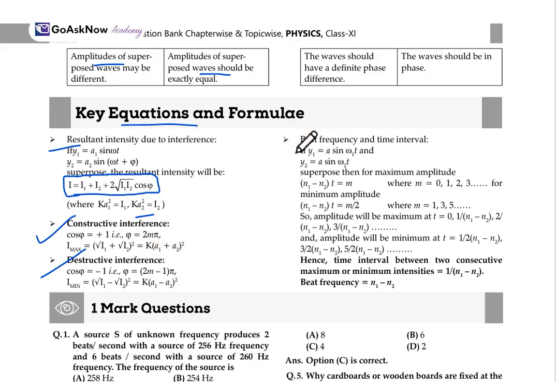Now, beat frequency and time interval. So y1 equals a sin omega t and y2 equals a sin omega t.